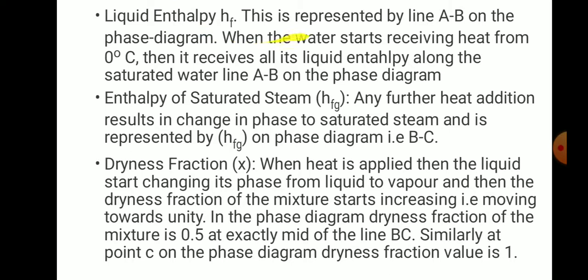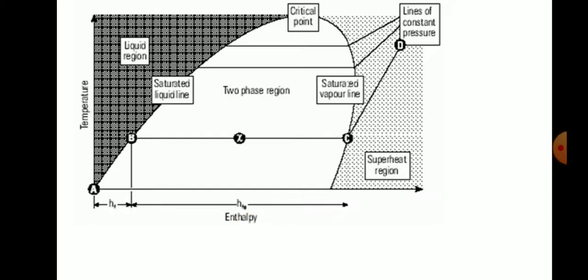This is represented by a line AB on the phase diagram. When the water starts receiving heat from 0 degree centigrade, it receives all its liquid enthalpy along the saturated water line AB in the phase diagram.